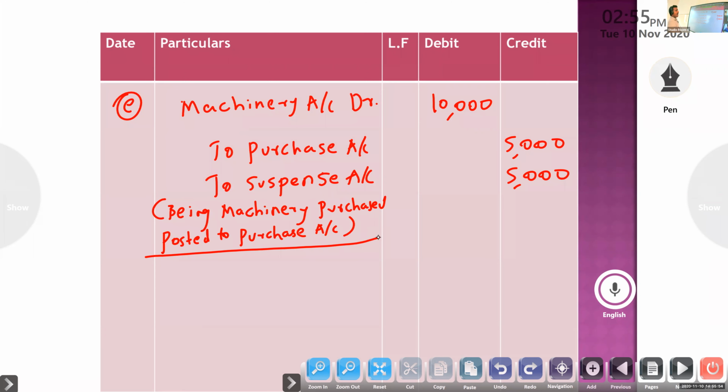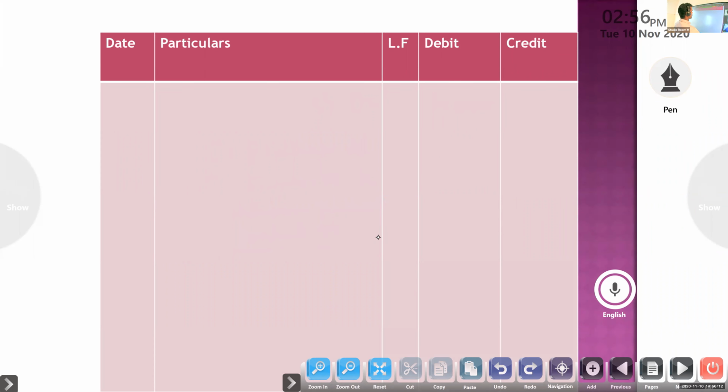Machinery account to purchase, to suspense account. Okay, over. So now we will prepare the suspense account.